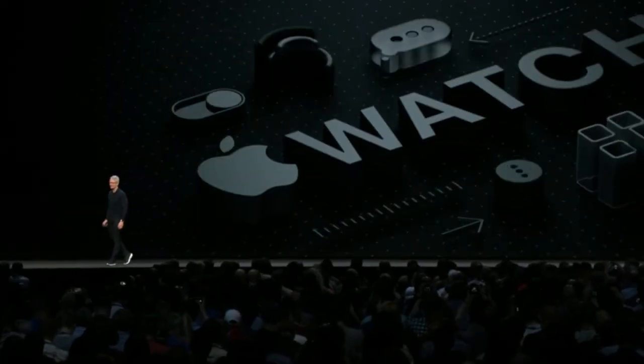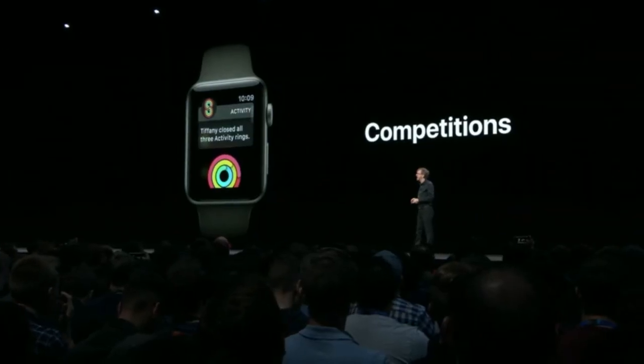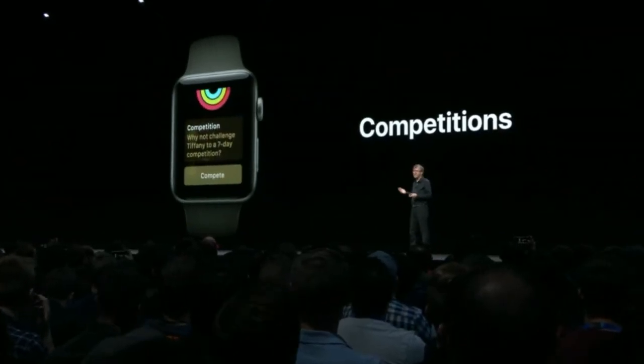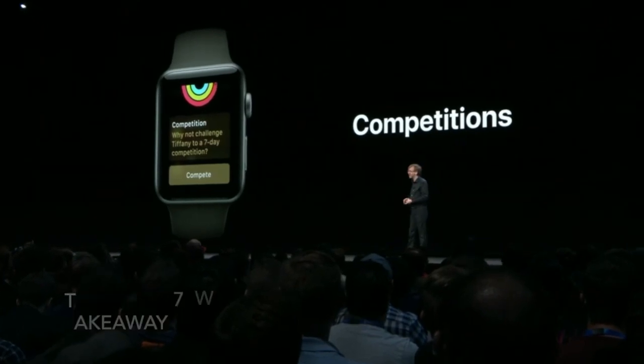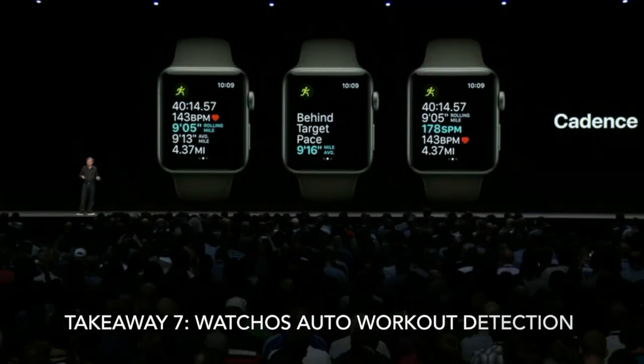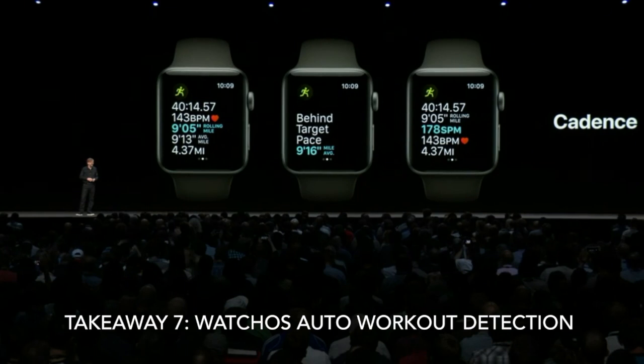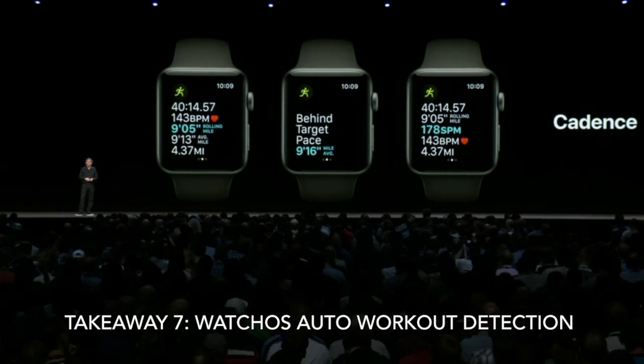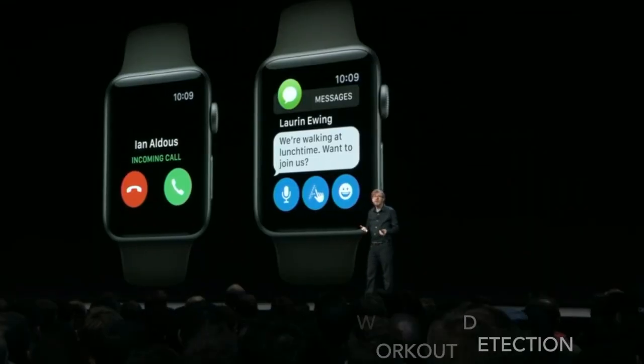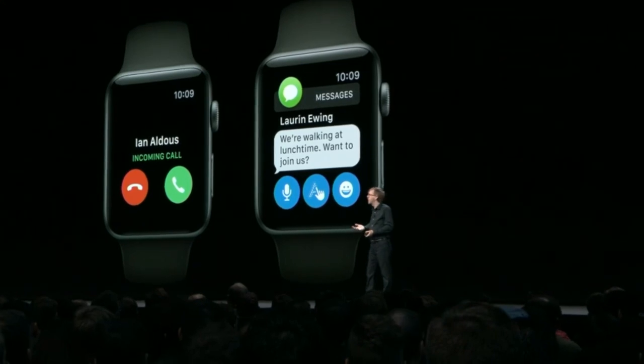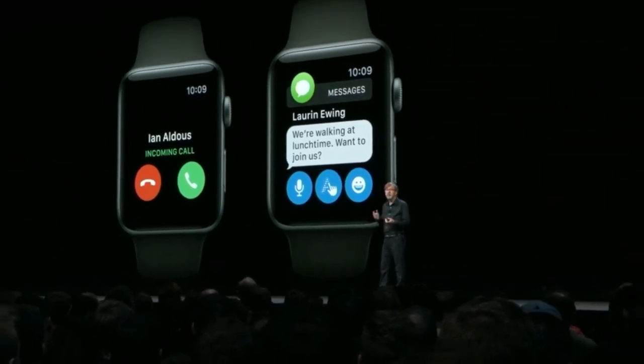Next up, I'd like to talk about the Apple Watch. So in WatchOS 5, you can challenge any of your activity-sharing friends to a 7-day competition whenever you would like. Now, there's sometimes when you forget to start a workout on Watch, but you've started working out. And to solve this now, we're adding automatic workout detection. In WatchOS 5, you'll have an entirely new way to communicate on your watch. That's real-time voice, but with the spontaneity of short messaging.